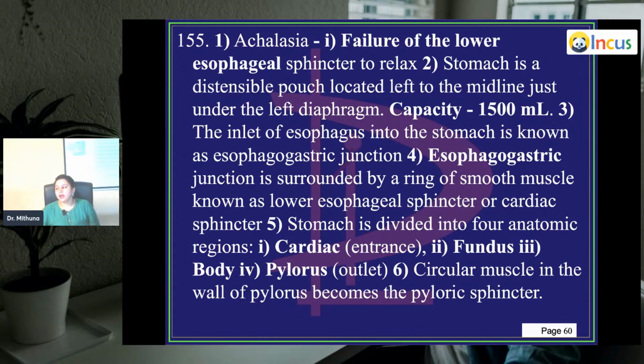So the stomach is divided into four regions. Entrance is called the cardia, and then you have the fundus, and then you have the body, and finally you have the pylorus, which is the outlet. So the inlet is the gastroesophageal junction, which is the lower esophageal sphincter, entering into the cardia, then goes into the fundus, then into the body, and then into the pylorus, which is the outlet. Circular muscle in the wall of the pylorus becomes the pyloric sphincter.